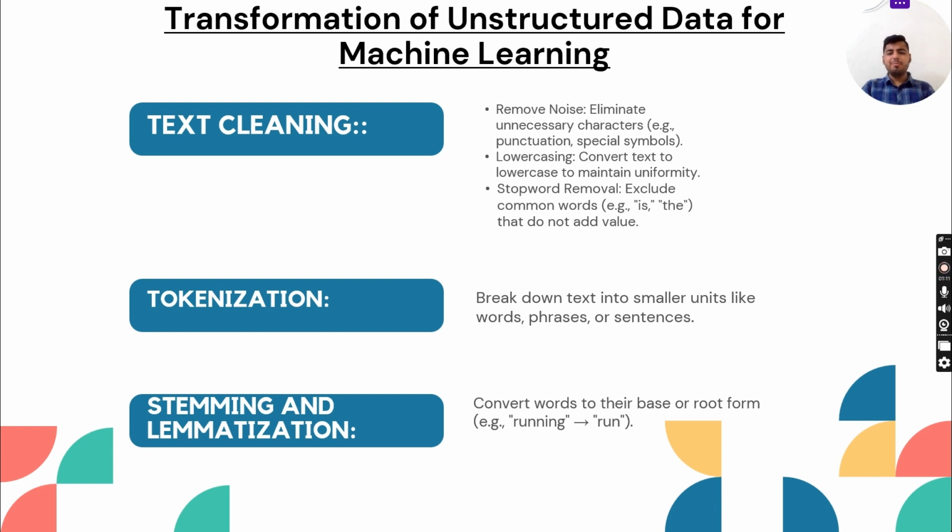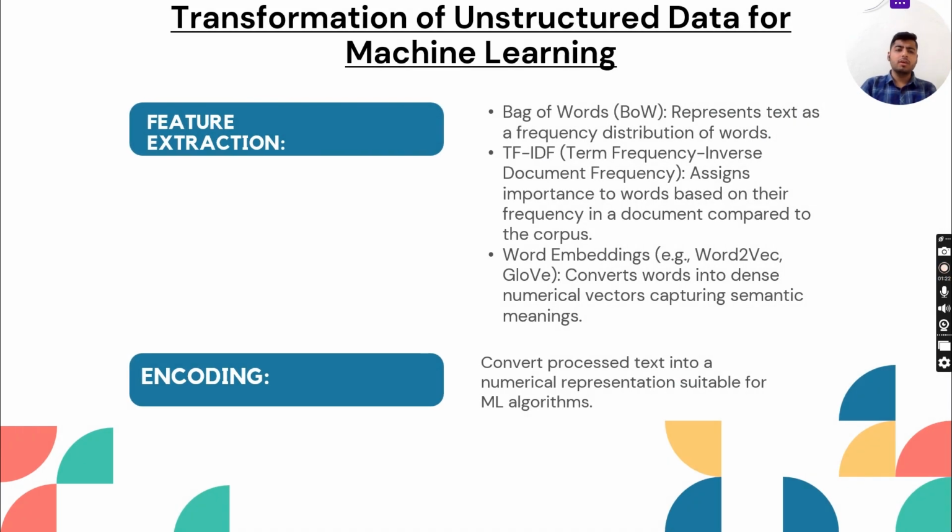Next is tokenization. Breaks down text into smaller units like words, phrases, or sentences. Stemming and lemmatization. Convert words to their base or root form. Example, running to run. Now, transformation of unstructured data for machine learning.